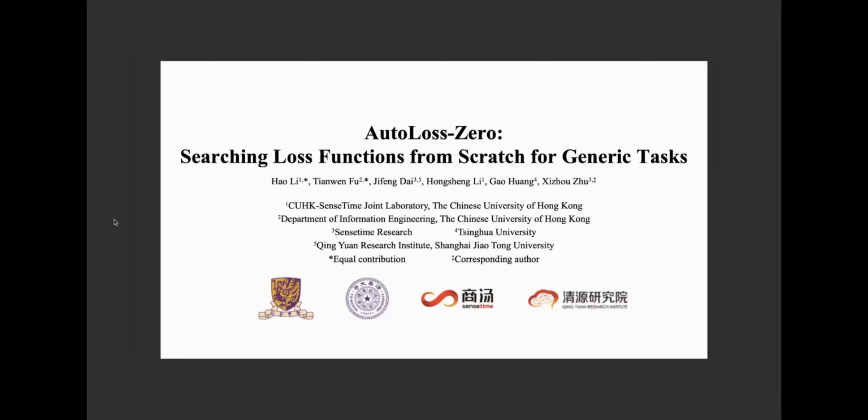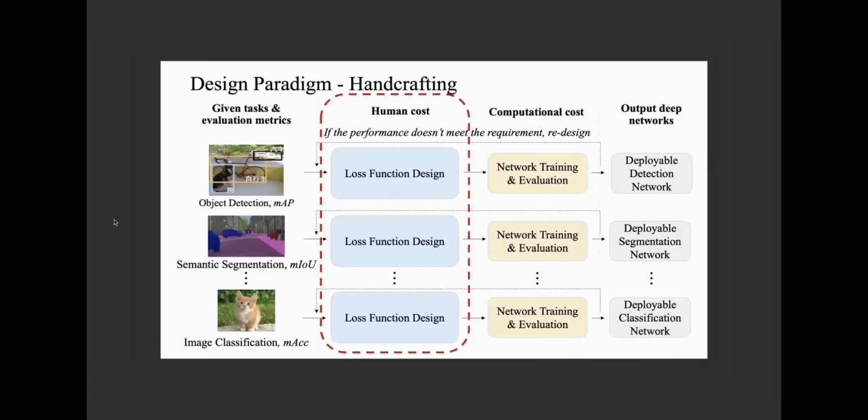Hi everyone, I will introduce our paper AutoLoss-Zero: Searching Loss Functions from Scratch for Generic Tasks. There are many different tasks in computer vision. To meet the requirement of each specific task, researchers have to design different loss functions by hand, and redesign if the performance is not satisfactory.